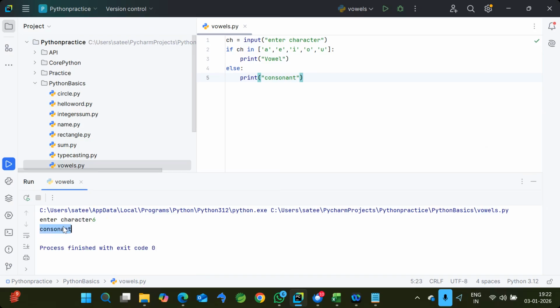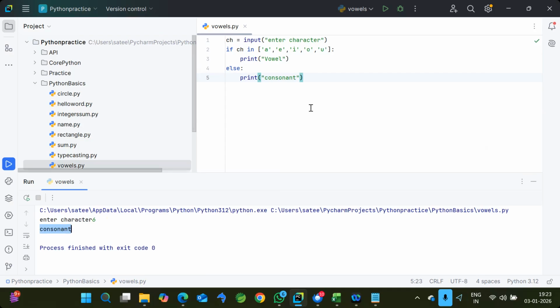And also, in this case I took only lowercase, but how to cover the uppercase letters? That also we can check in the upcoming classes. Okay, so we'll see that part, because to check that we need to understand string functions. So for that we need to learn the string functions. I will let you know, but as of now just